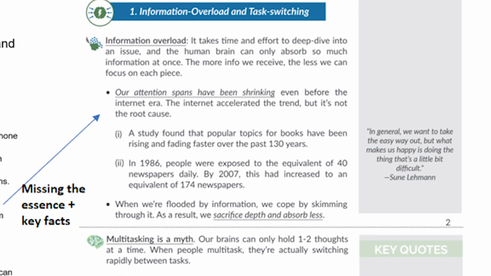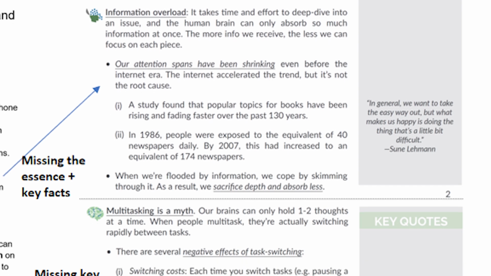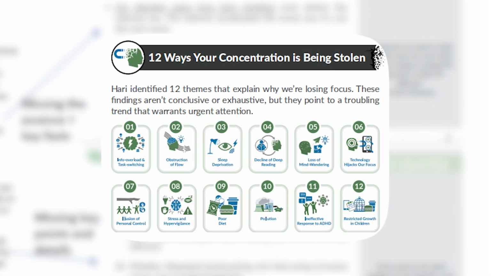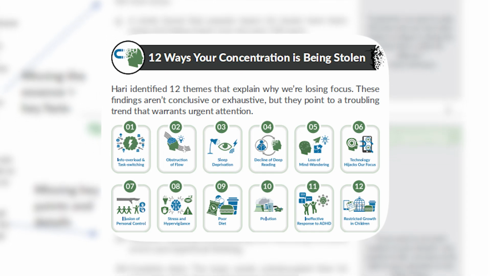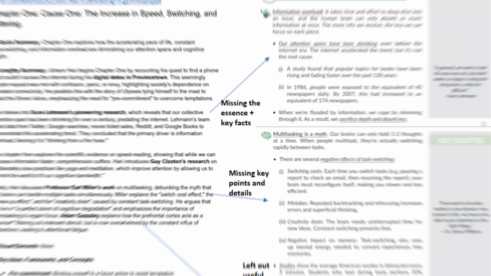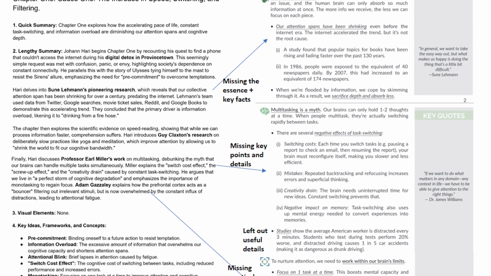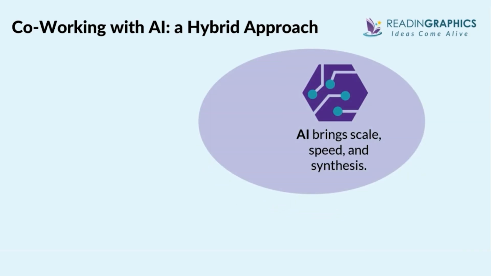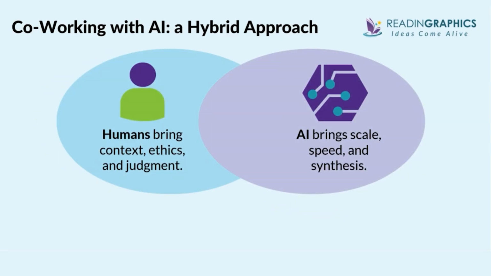Now let's compare that with our human-generated summary, where we can have a clear overview of the 12-part framework, including the key points, supporting details, and practical tips, structured for easier absorption. Can you see the difference in structure, depth, and clarity? So here's the key. Know when to use AI and when to take the lead yourself. If your goal is speed and exploration, AI can help. If your goal is accuracy and learning, you need a hybrid approach.